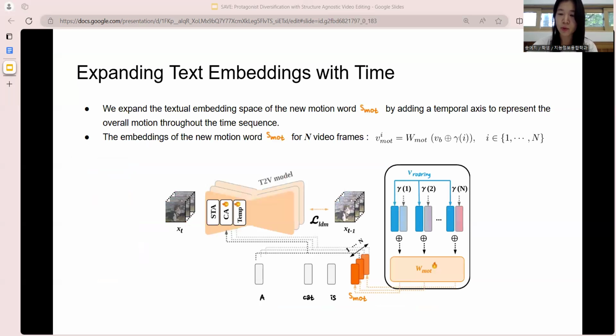To this end, we defined the new motion word as S-mode and expanded its text embedding space by adding a temporal axis to represent the overall motion throughout the time sequences. This v_b is a learnable parameter representing the common aspect of the motion across frames, and it is concatenated with gamma_i, which is the positional encoded frame indices, and then they are fed to the W_mode. W_mode is a learnable linear layer and learns the residual motion for each frame.